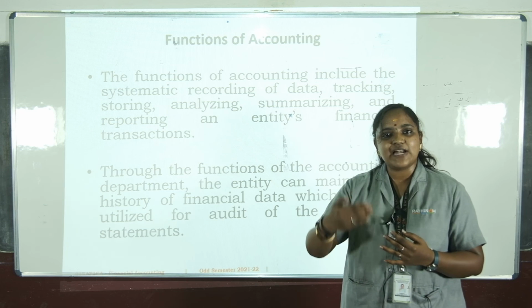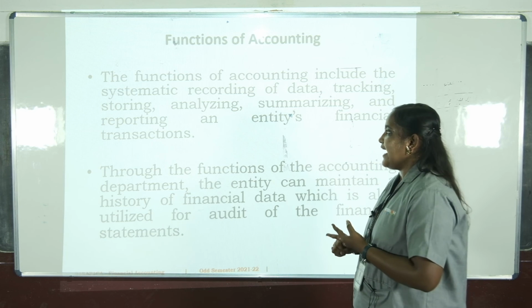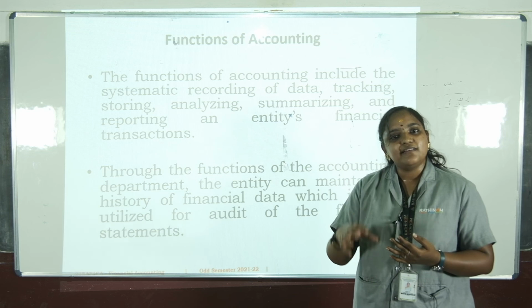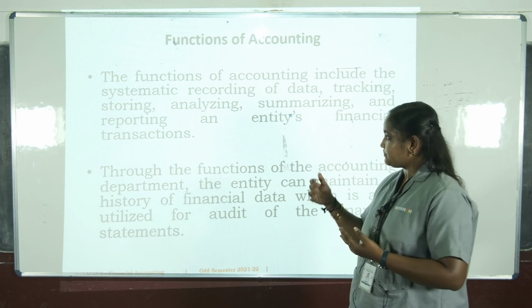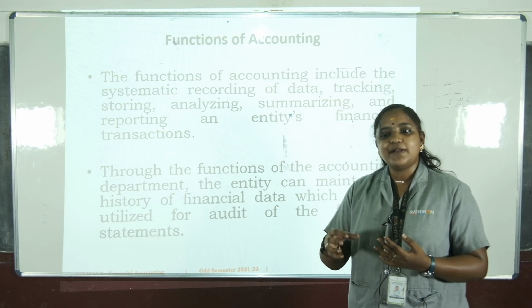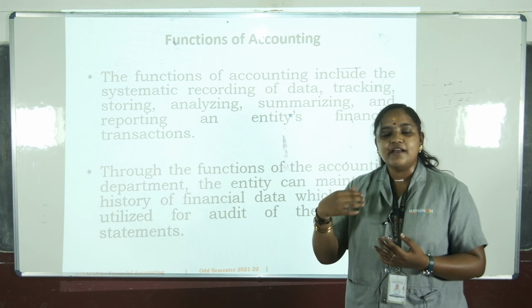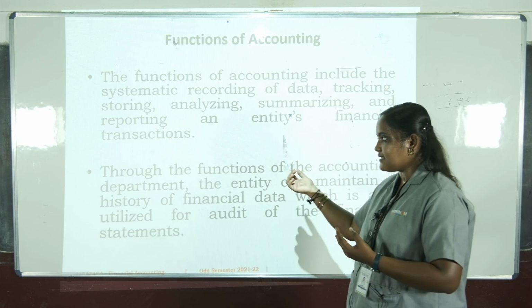Whatever transactions we have done in 1 year should be summarized. The second one is analyzing. All the data should be analyzed by us. The third one is reporting. We have to report to the particular entity. For example, Mr. A as an entity, we have to report those transactions to Mr. A. That is known as reporting.